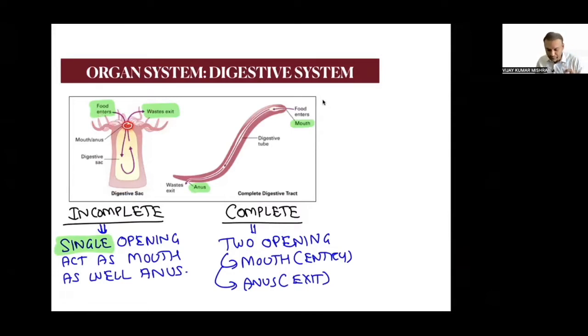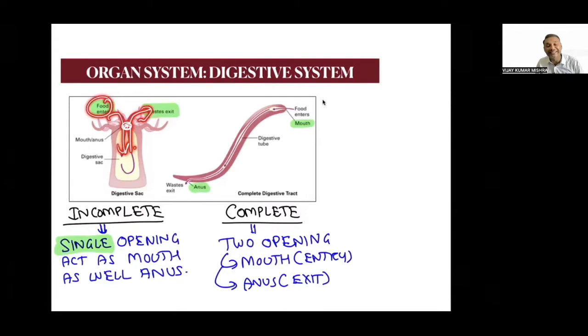There is one opening for the entry of food in the downward direction. Food will be metabolized here. It will be digested, and undigested food will move out. So there is a single opening. From this opening food can enter inside, and from the same opening waste can move outside.